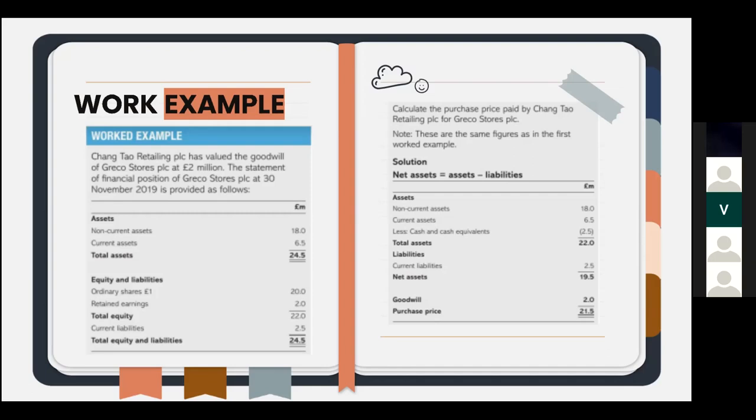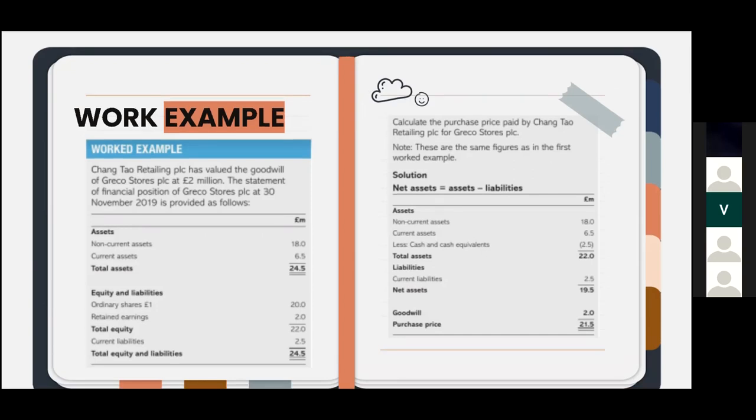But this is not the calculation to solve the problem. We haven't found the solution to this question. This problem asks us to calculate the purchase price paid by Changtao PLC. Before we solve any problem that includes goodwill, we need to keep in mind that net assets can be calculated by subtracting liabilities from assets.